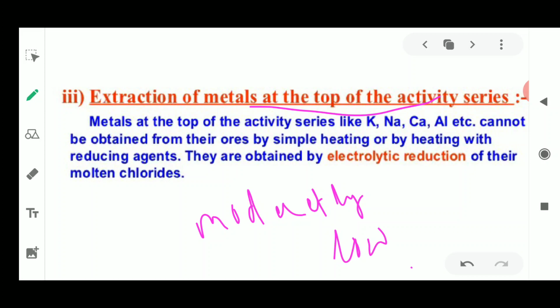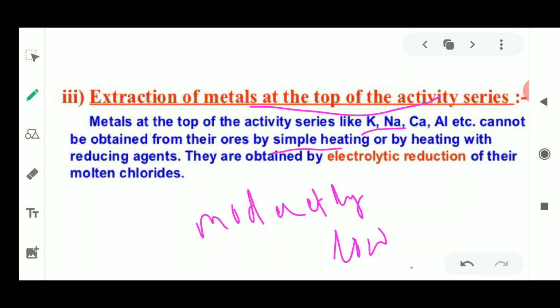If we heat these ores, they are going to catch fire and the complete ore will be lost. So a different technique is involved for the metals at the top of the reactivity series, like calcium, potassium, sodium and aluminium. They cannot be obtained from their ores by simple heating, please remember.